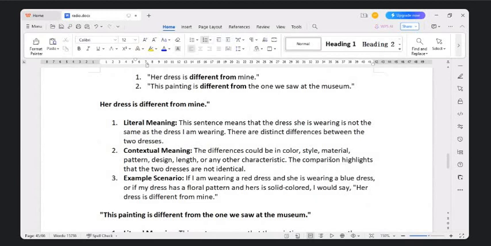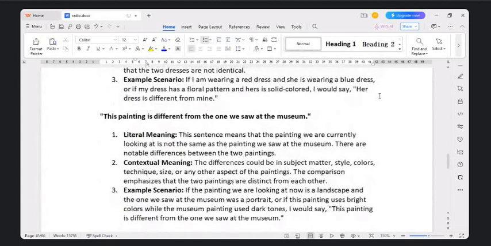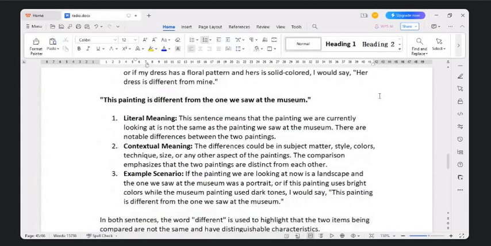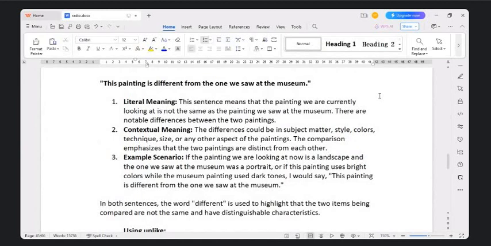Now let us compare the second sentence: "This painting is different from the one we saw at the museum." You went to a museum and saw a similar painting. Now here also you're seeing something similar, but those are not the same. Maybe you're seeing something like the Mona Lisa, but this Mona Lisa looks totally different from the one you saw at the museum.